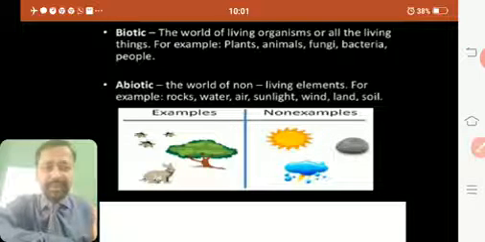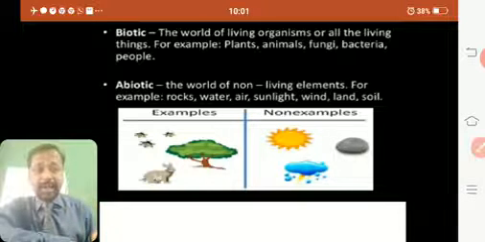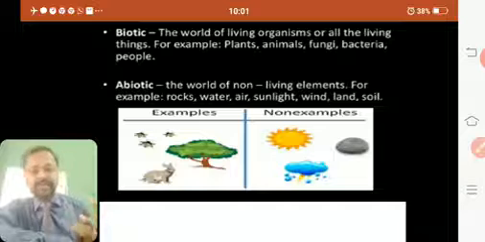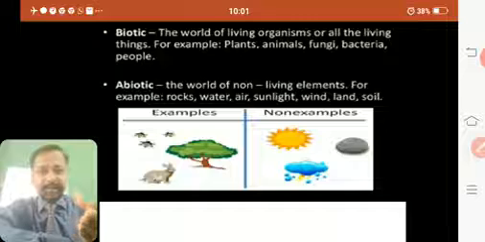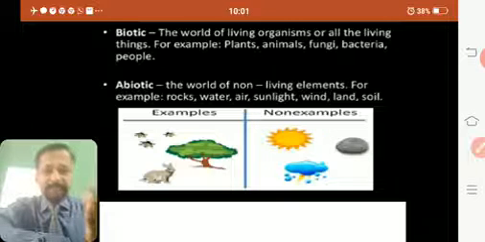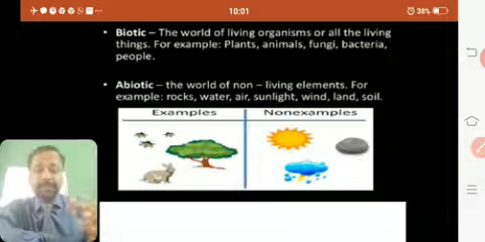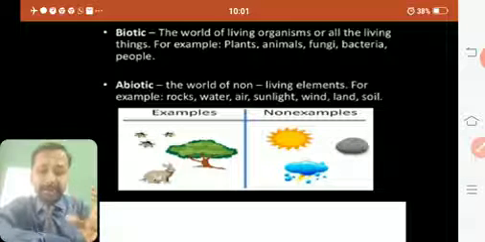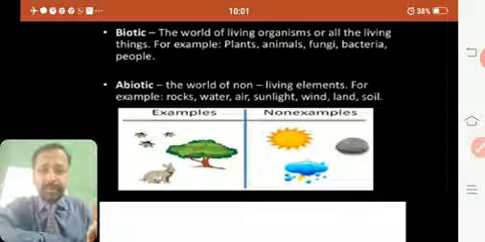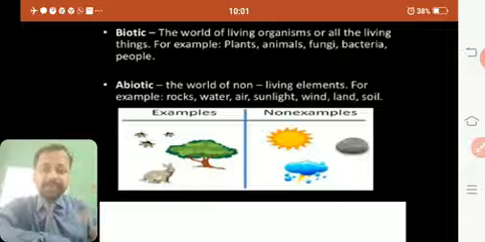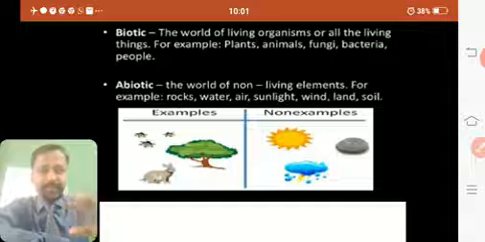Abiotic, the world of non-living elements. For example, rocks, water, air, sunlight, wind, land, soil. All these things come under abiotic because they do not have life in them. Now, you can see examples here. There are certain birds, a tree, a rabbit. These all are living things, so they come under biotic. Whereas sunlight, rock, clouds, rain, they are all non-living things, so they come under the abiotic components of environment. I think it's very clear to you.